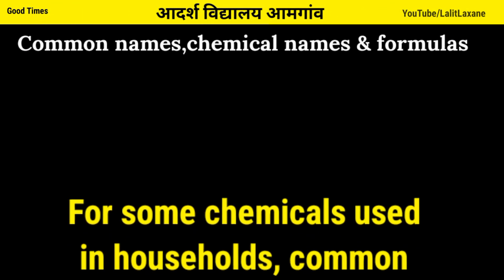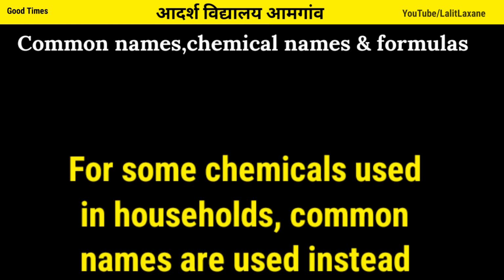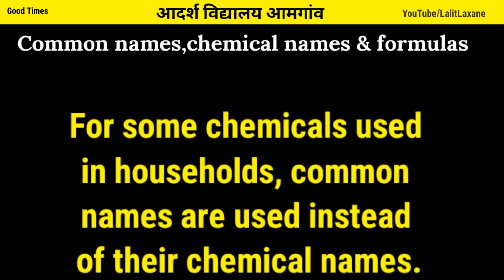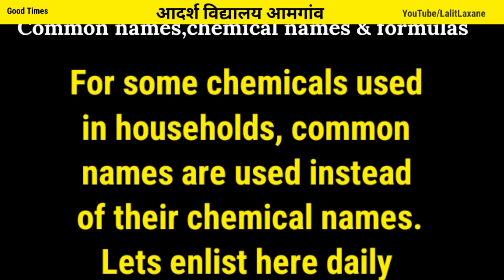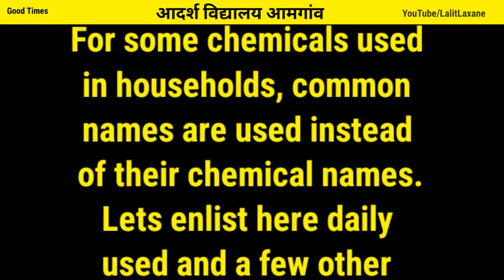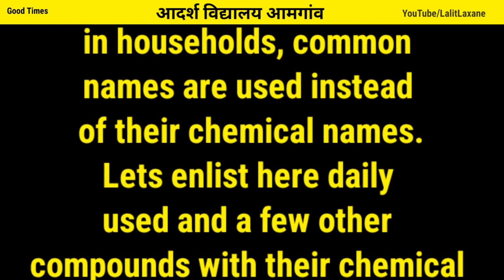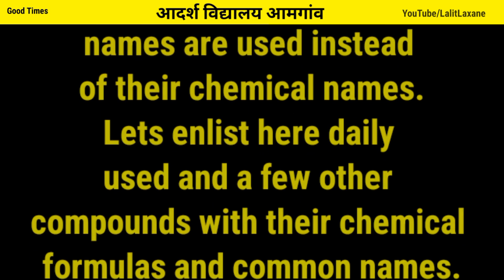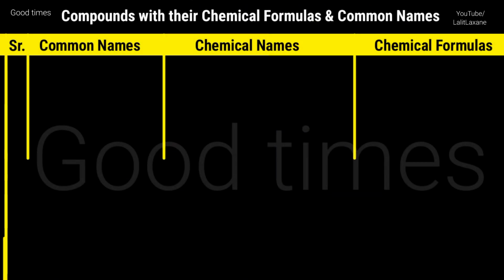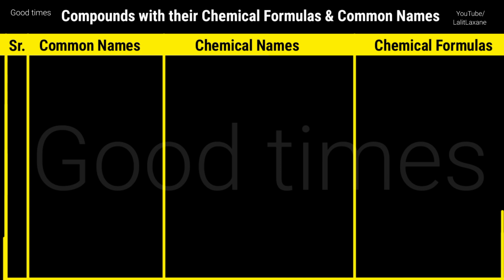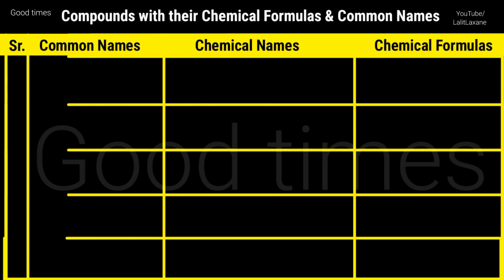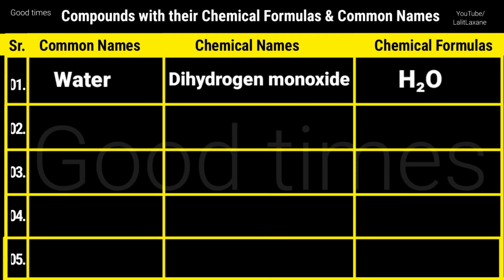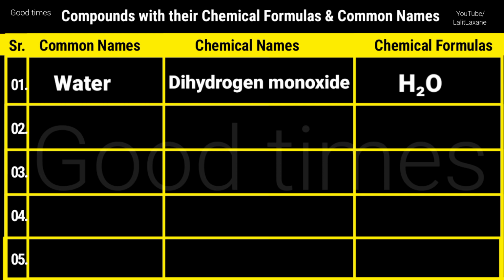For some chemicals used in households, common names are used instead of their chemical names. Let's list here daily used and a few other compounds with their chemical formulas or molecular formulas and common names. So let's begin with water, and its chemical name is dihydrogen monoxide and chemical formula is H2O.